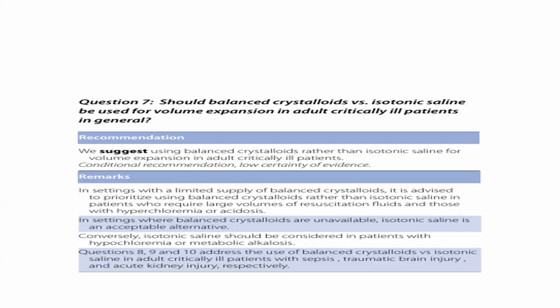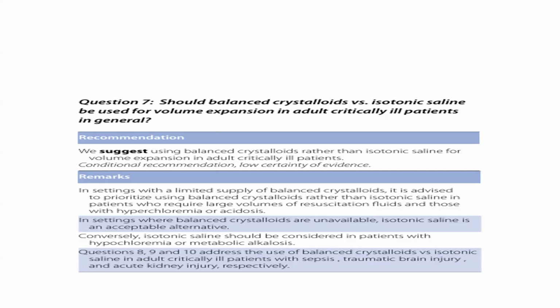What they're saying is that balanced crystalloid rather than isotonic saline for volume expansion is better in adult critically ill patients. Why? Because, as we all know, normal saline is known to cause hyperchloremia, acidosis, and further renal failure. If we have a shortage of balanced crystalloid solution, then of course normal saline is the better choice.